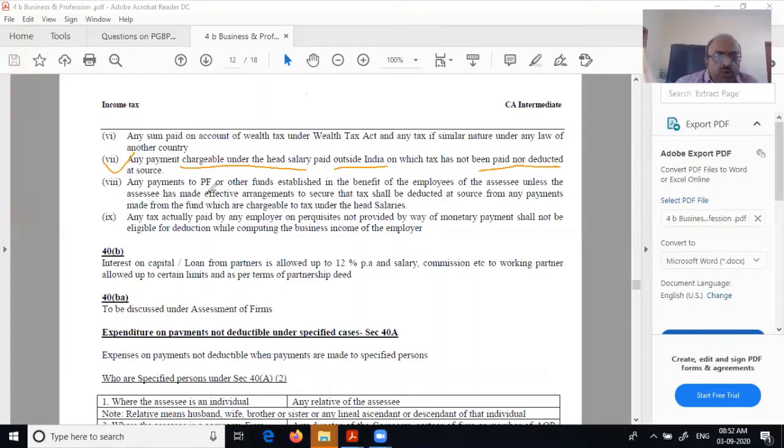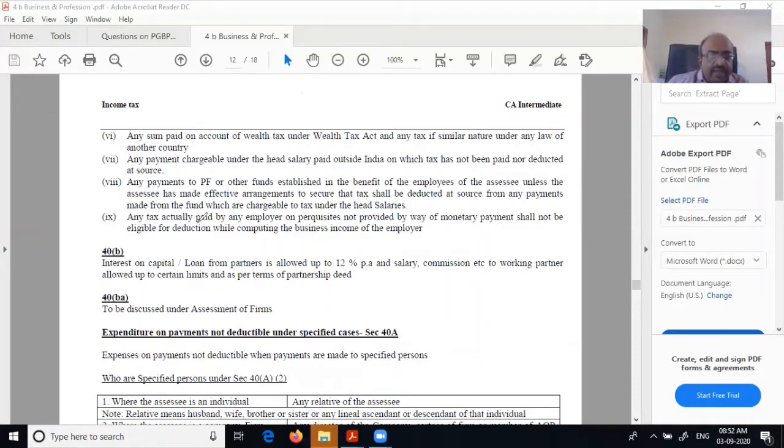Similarly, any payment to a PF or other fund established for the benefit of employees, unless the assessee has made effective arrangement to secure that tax shall be deducted at source from any payments from such fund which are chargeable to tax. If the company is running the PF itself, then at the end of the period the amount has to be paid to the employee. When they pay, TDS has to be deducted. That is what they say. I'm not getting into detail because it will confuse you more than anything if I try to explain too much.